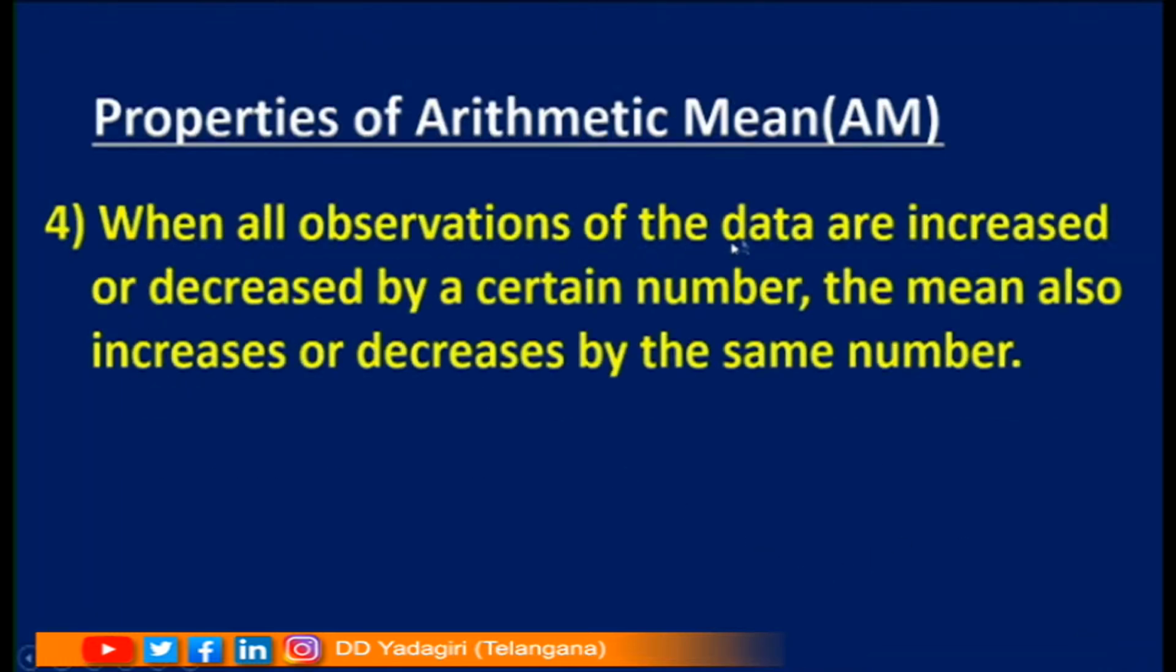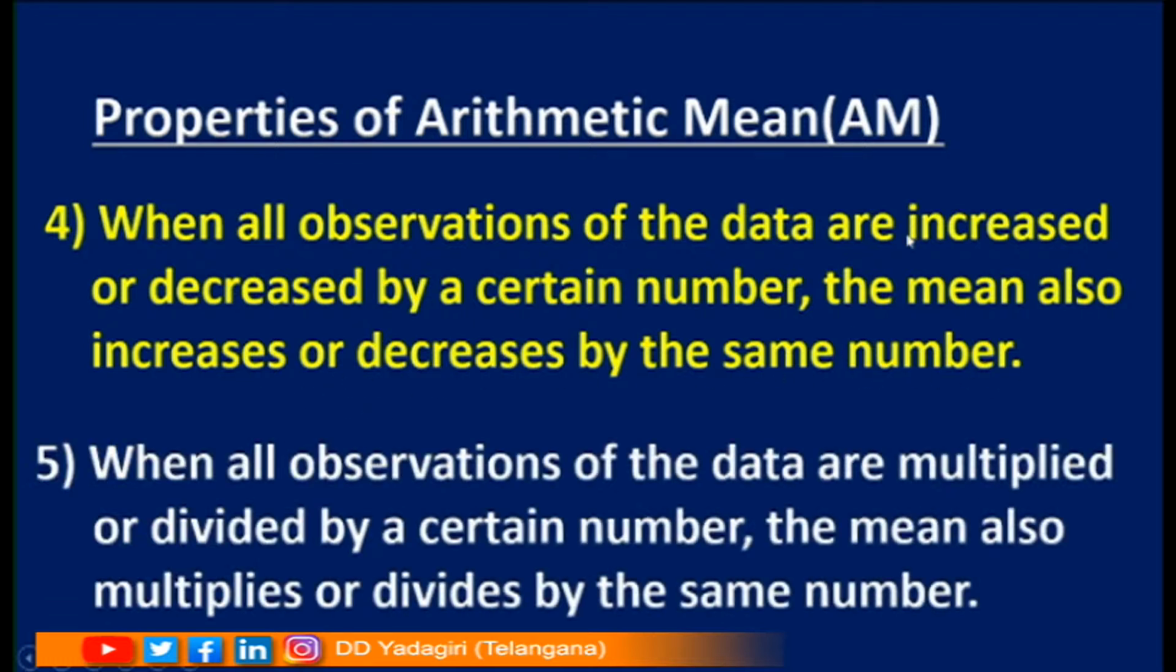When all observations of the data are increased or decreased by a certain number, the mean also increases or decreases by the same number. When all the observations of the data are multiplied or divided by a certain number, the mean also multiplies or divides by the same number. Children, try to understand these two. If it is increased, mean also will be increased. If it is decreased, mean also will be decreased.